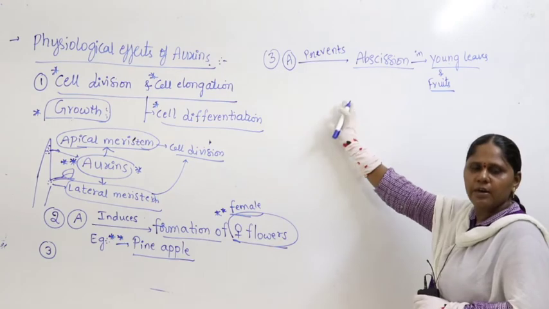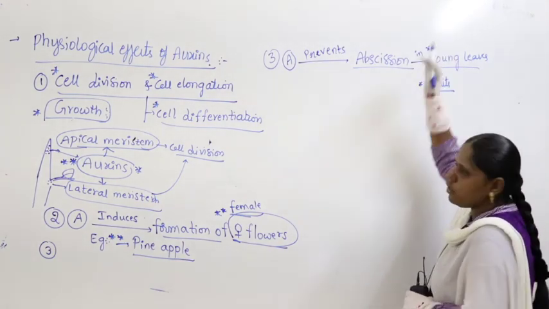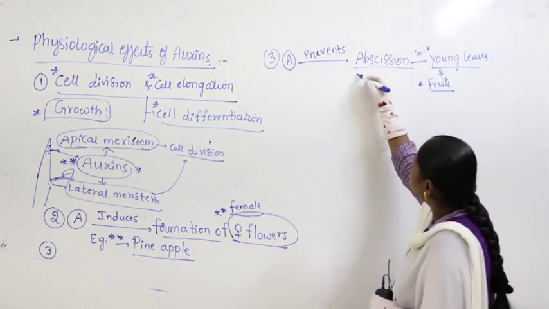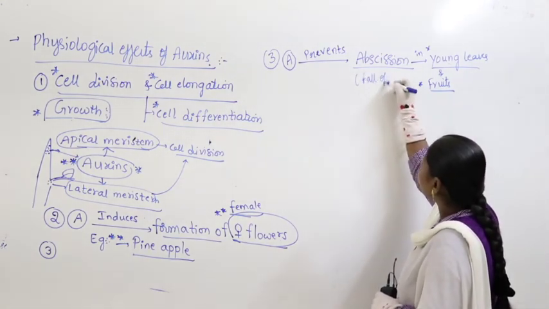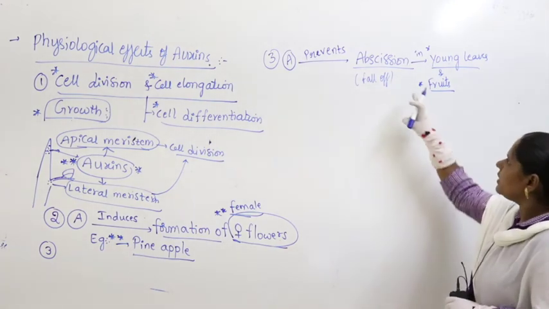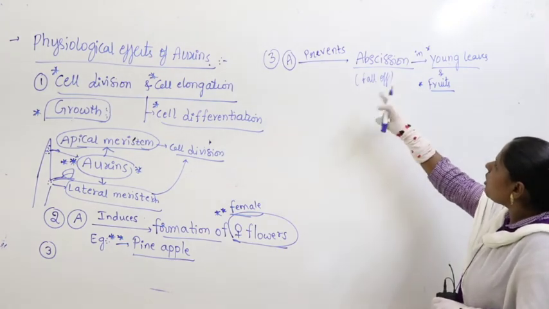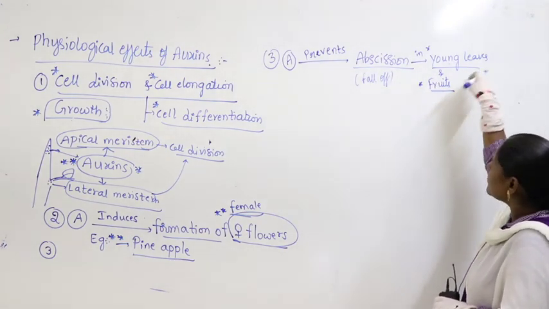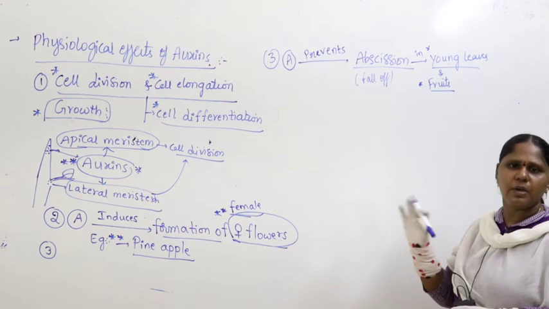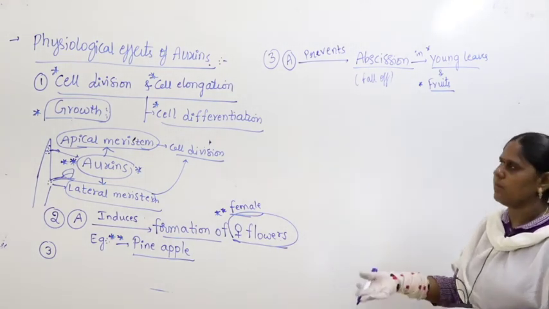Auxin will not allow young leaves and fruits to fall off. What is abscission here? It is nothing but fall off. They will become dry and fall off. But here auxin prevents abscission. Meaning, auxin prevents fall off of young leaves and fruits. It will not make young leaves fall, and it will not make fruits fall.